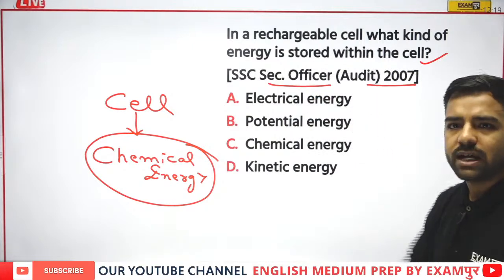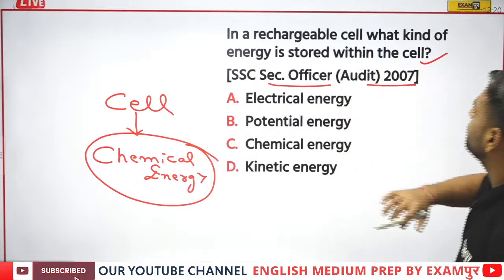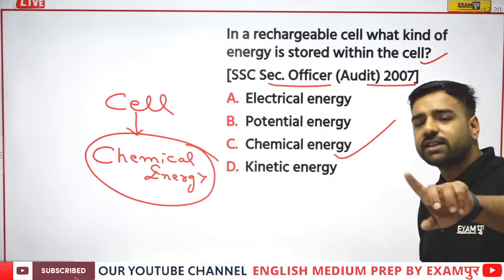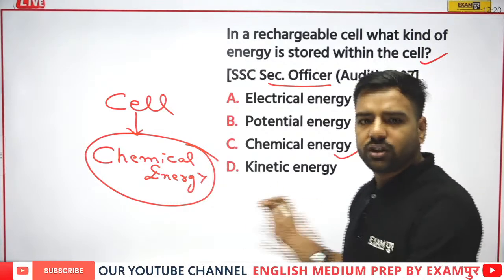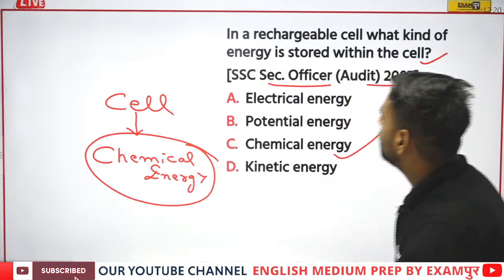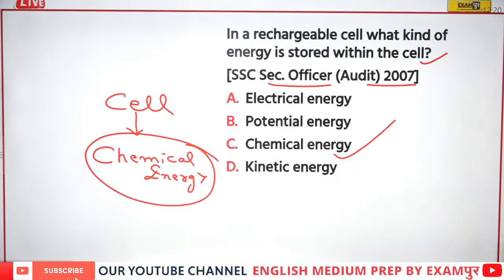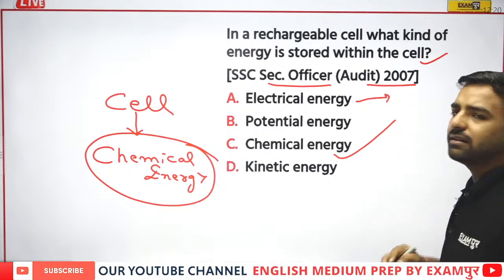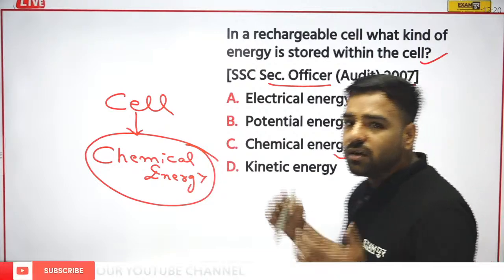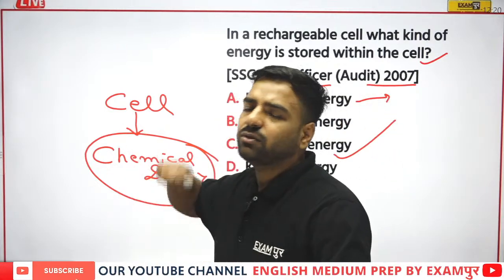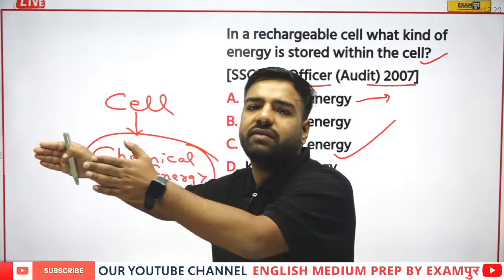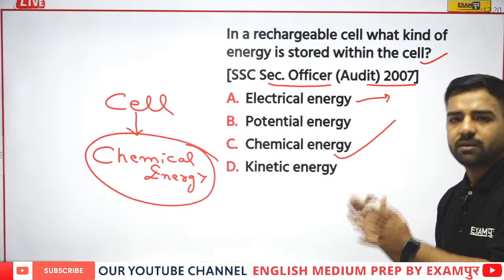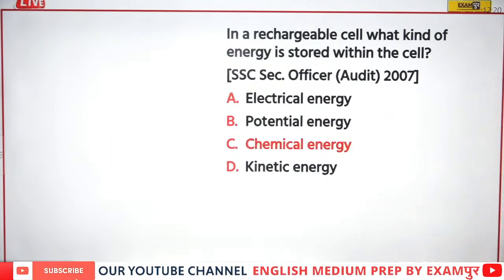So that's absolutely correct, Ganesh. If I'm talking about the rechargeable cell, the energy stored in the cell is the chemical energy. So option C would be correct. It's a basic question, but we must remember it. This was from SSC Section Officer, that is chemical energy. Now, electrical energy: whenever we talk about a dynamo, it takes mechanical energy and converts it into electrical energy. Potential and kinetic energy we will discuss with some questions coming in the next part. So here option C was correct.